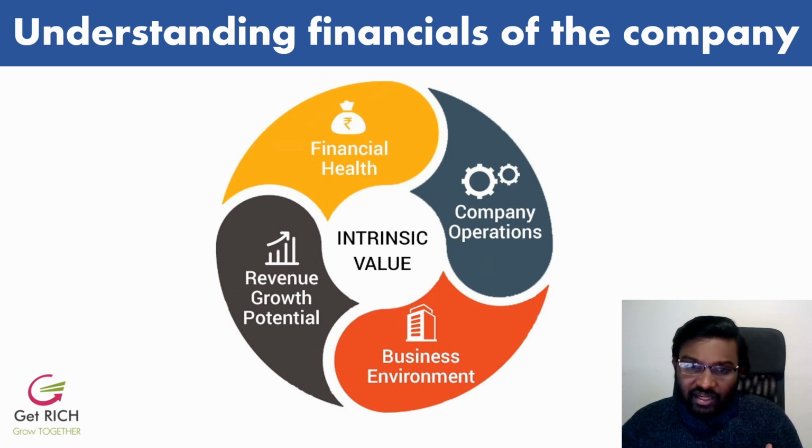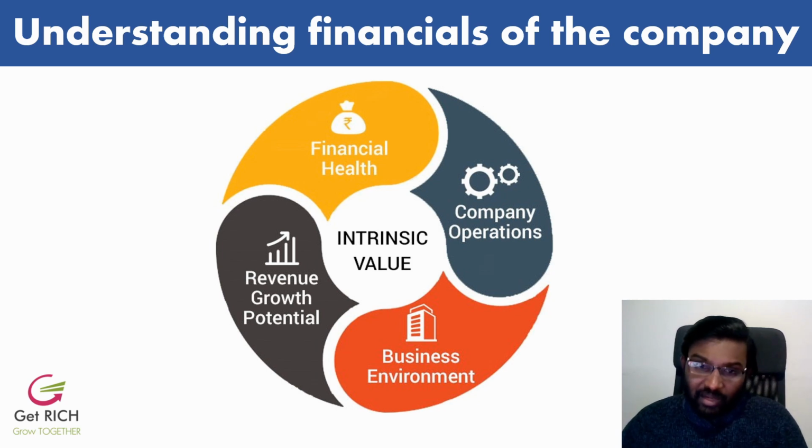What are the raw materials of the company, what are their employee salaries, and if it is an IT company, what is their utilization rate. These are all things about company operations that are very important to know. If you understand all the company operations very well, then for example, if in a quarter or in a year their margin drops temporarily and the net profit drops and the share price comes down, you can utilize these opportunities to buy more. I will come to that in a minute.